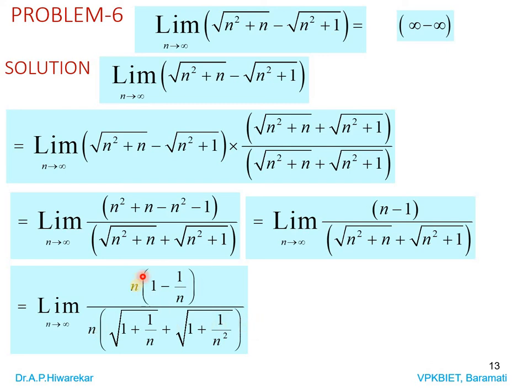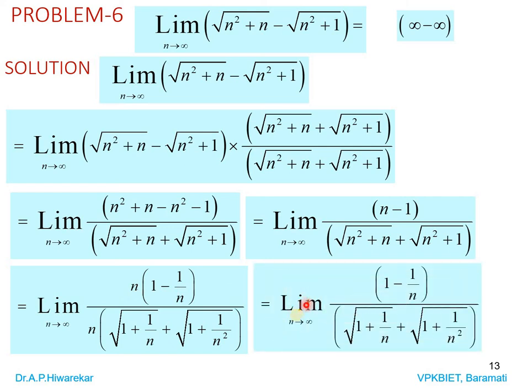And if you look, this n gets cancelled with this. So n gets cancelled, and we are getting limit as n tends to infinity of 1 minus 1 by n, cancel this term, rest of the things are same, divided by square root of 1 plus 1 by n plus square root of 1 plus 1 by n square.